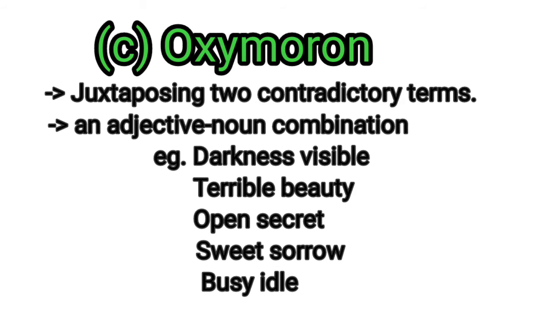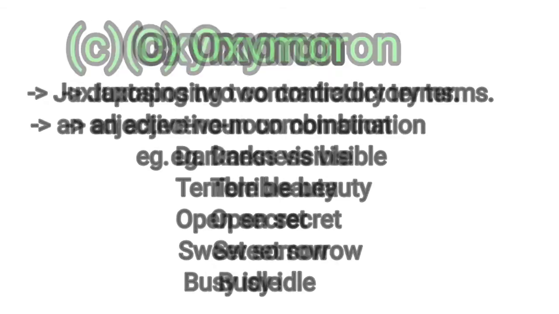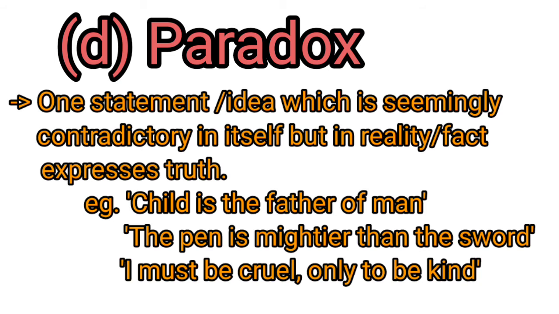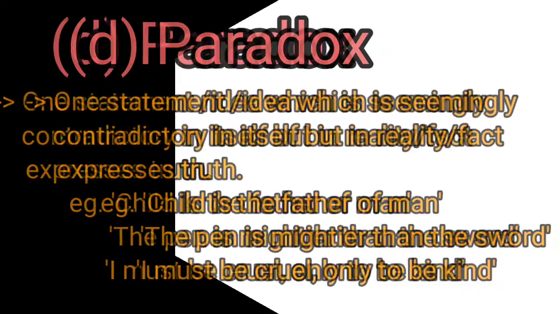For example, darkness visible, terrible beauty, open secret, sweet sorrow, busy idle, etc. Paradox means one statement or idea which is seemingly contradictory in itself but in reality expresses truth. For example, the child is the father of man. The pen is mightier than the sword. Another example, I must be cruel only to be kind.